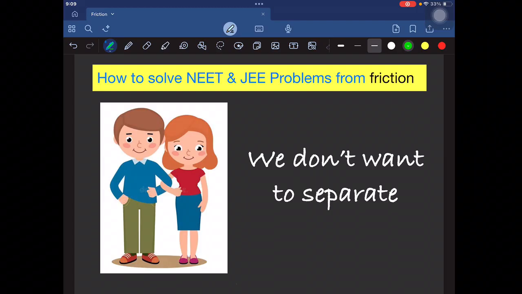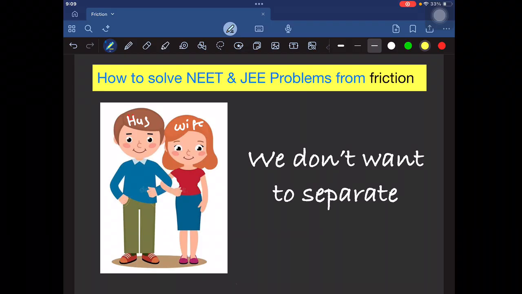Okay, so let me explain what friction means. This is the husband and this is the wife, and there is very good emotional bonding between them. They don't want to separate from each other. Now, if someone tries to separate them, they act with an opposite force against that separation, and that force is actually the frictional force.